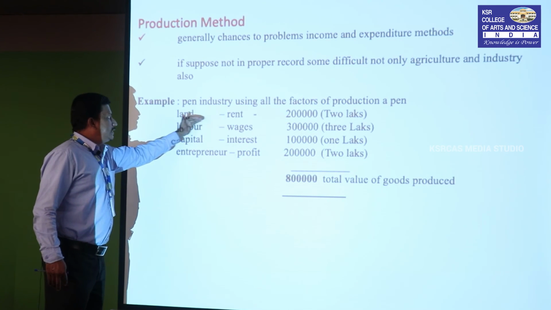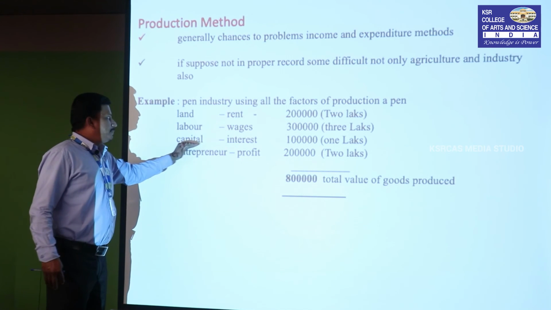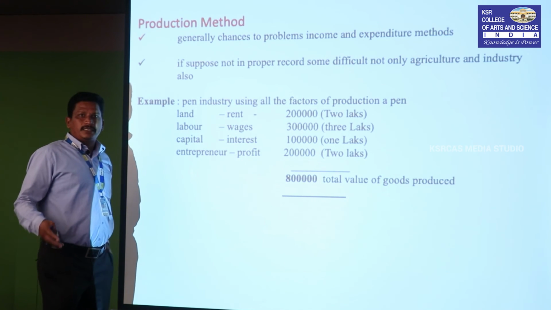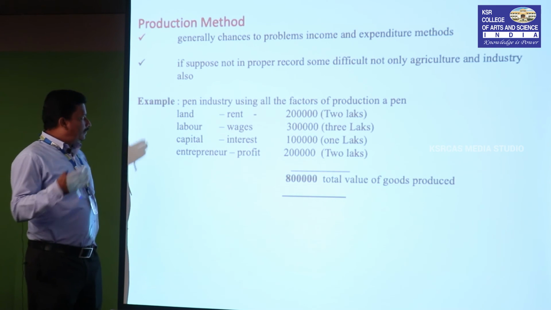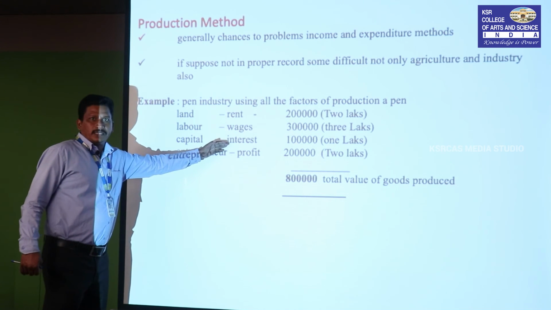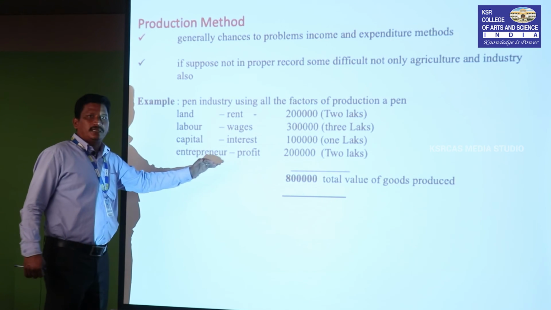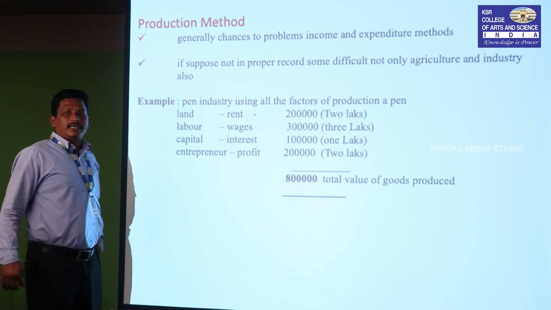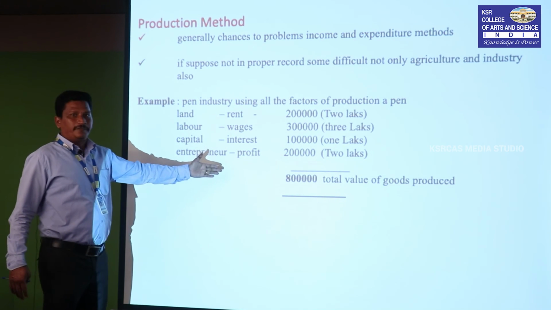So land receives rent, labor receives wage, and for capital, suppose the entrepreneur takes a loan from the bank, they definitely pay interest. The entrepreneur, after expenditures and revenue, gets the remaining profit.